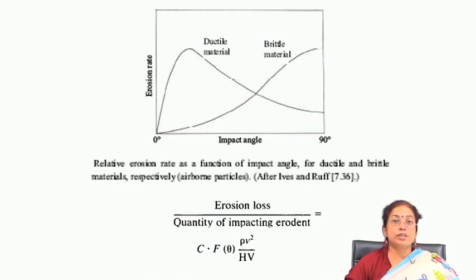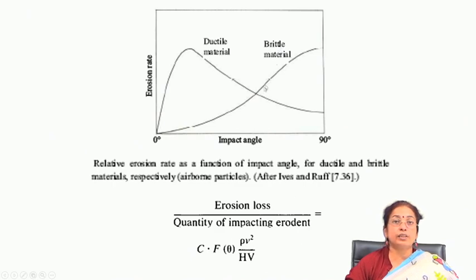As a result, erosion mostly occurs by a process of deformation and then subsequent breakdown of the material, because it is not really so hard, but it is highly tough, ductile in nature. So, at an angle of 30 degrees the maximum amount of force is applied on the surface, and you get maximum erosion. On the other hand, brittle materials are very hard in nature.